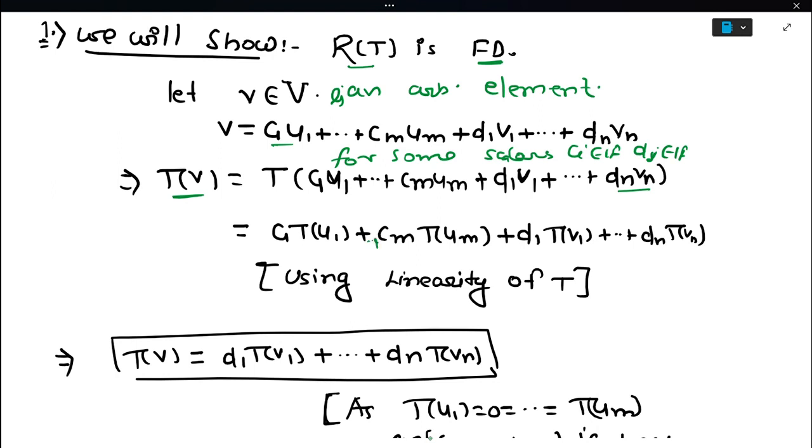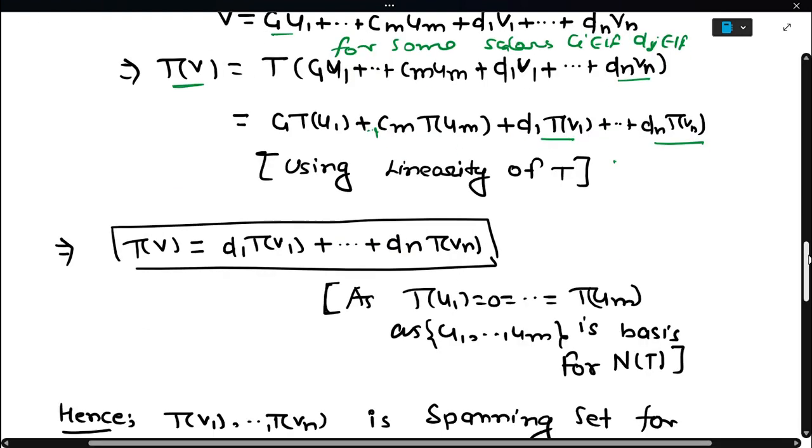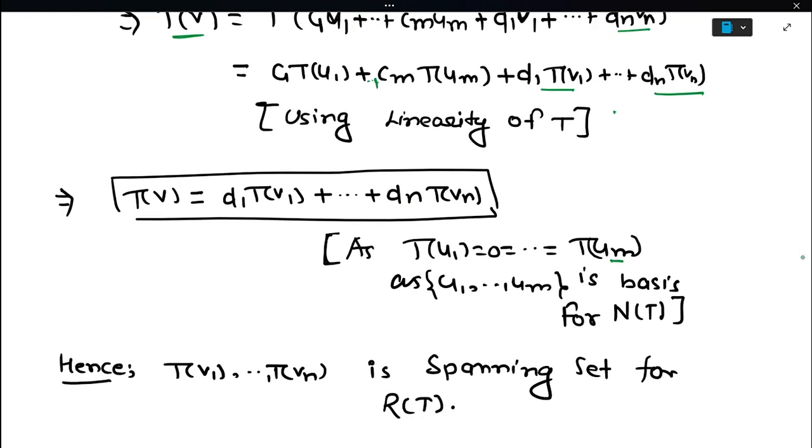Okay, plus C2 V2 plus dot dot Cm ... that will be U2 plus Cm plus D1 V1 plus dot Dn Vn. Okay, we have used here linearity of T, but what we know is that U1, U2, Um is a basis for the null space.